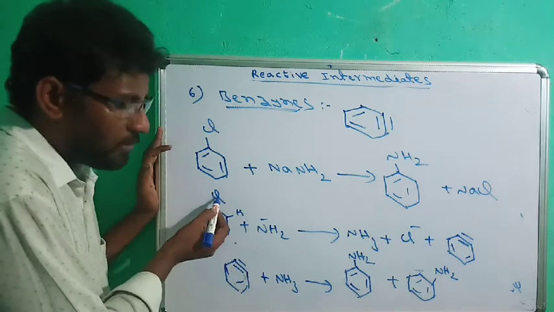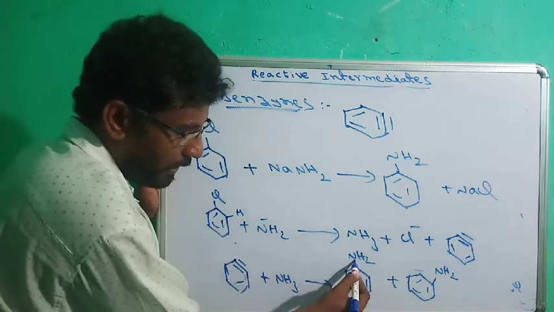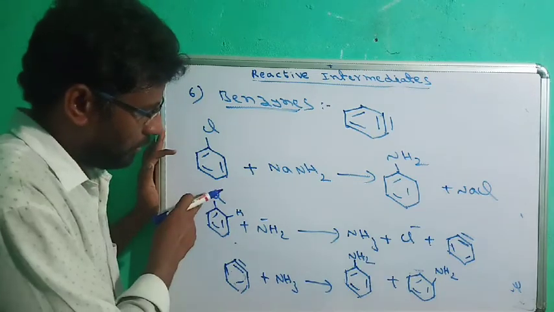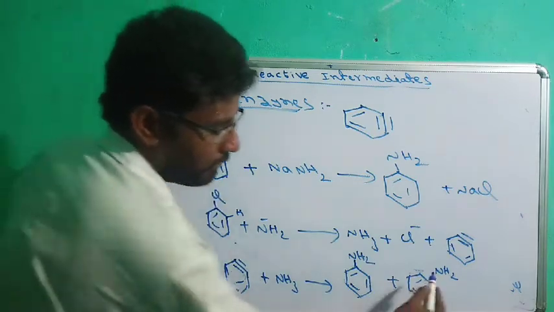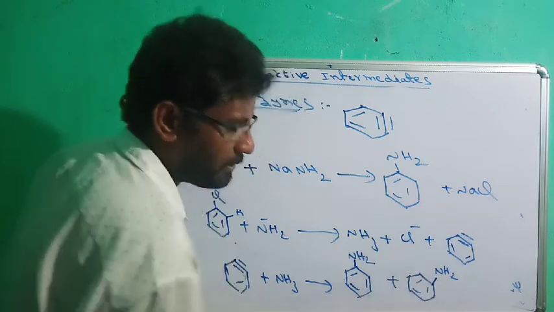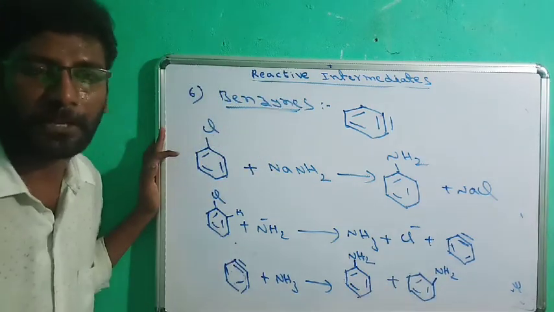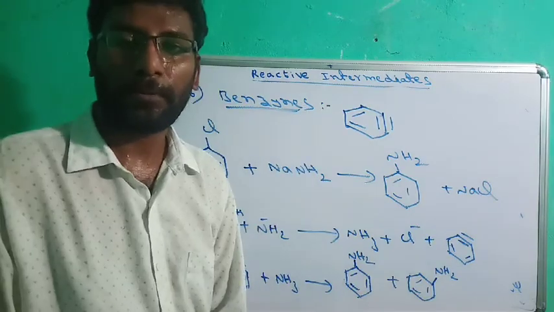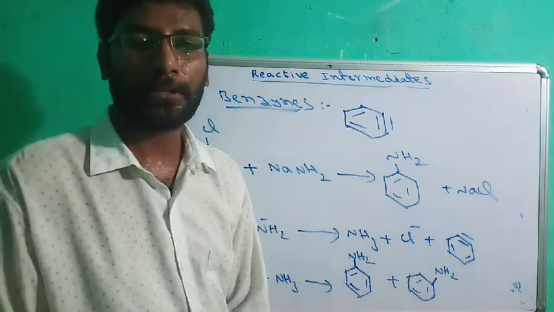Wherever the halogen is removed, and only that attachment, it is called an elimination-addition reaction, and attachment of NH2 adjacent to the halogen position will take place. This is called cine substitution. So this is about benzynes. I hope all of you understand about reactive intermediates. Thank you.